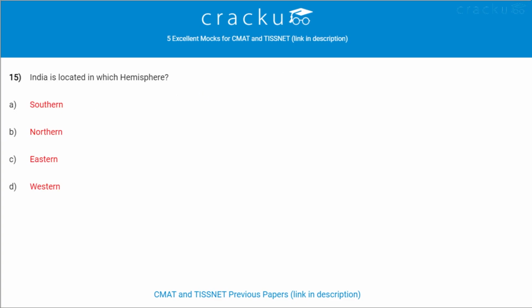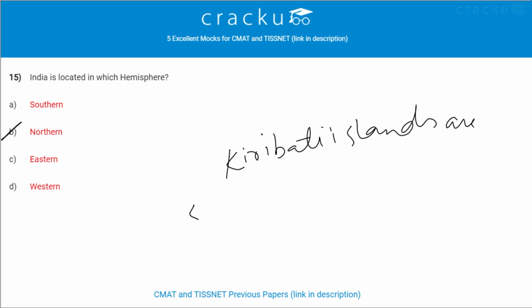Next question. India is located in which hemisphere? India is located in northern hemisphere. Kiribati Islands are situated within 4 hemispheres.